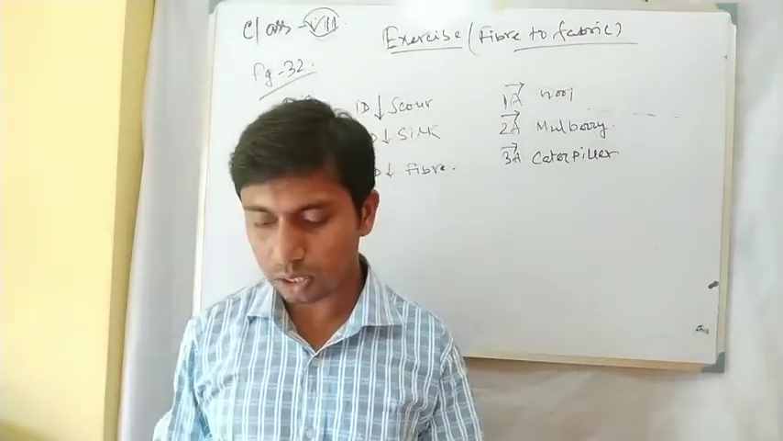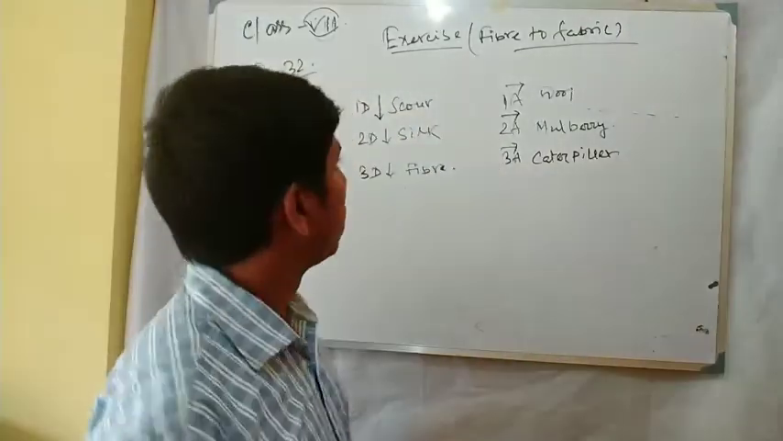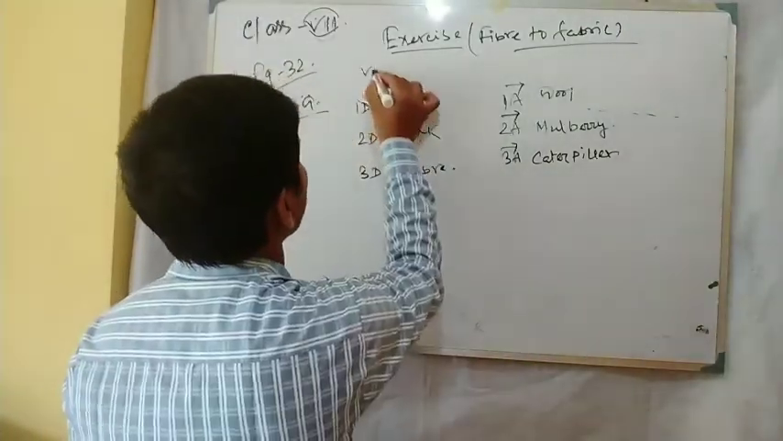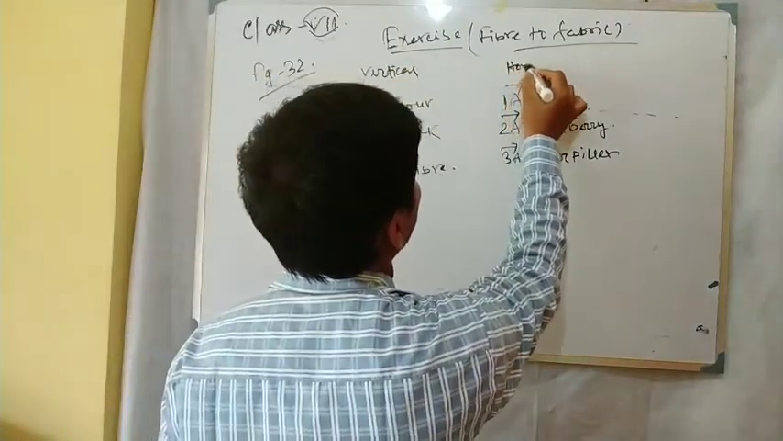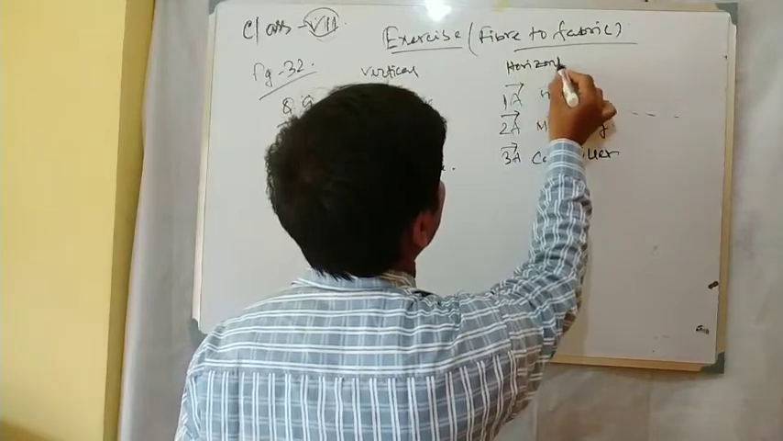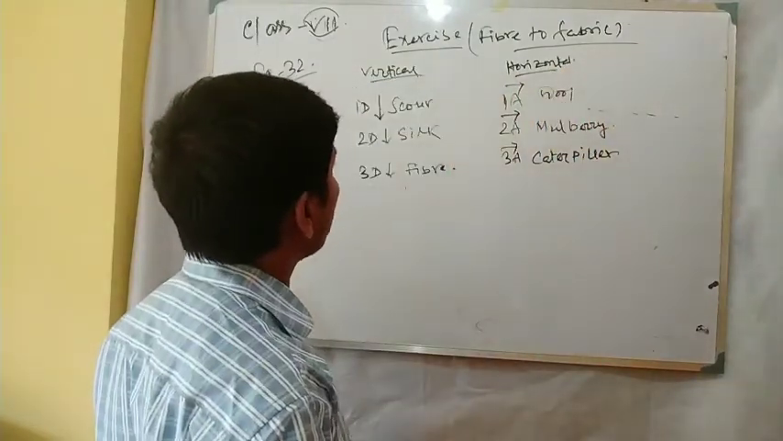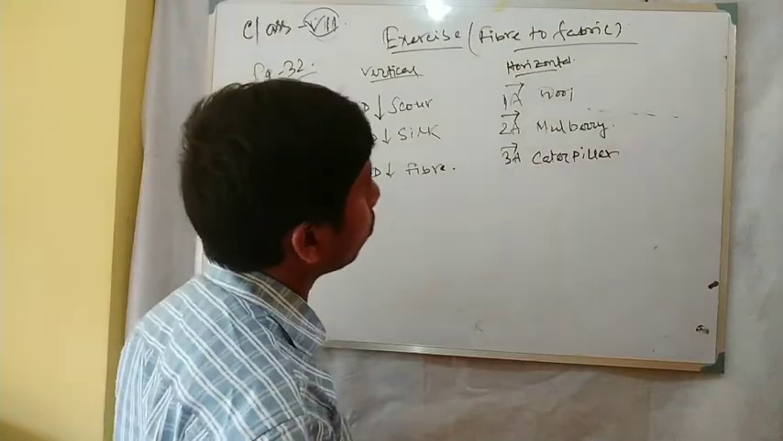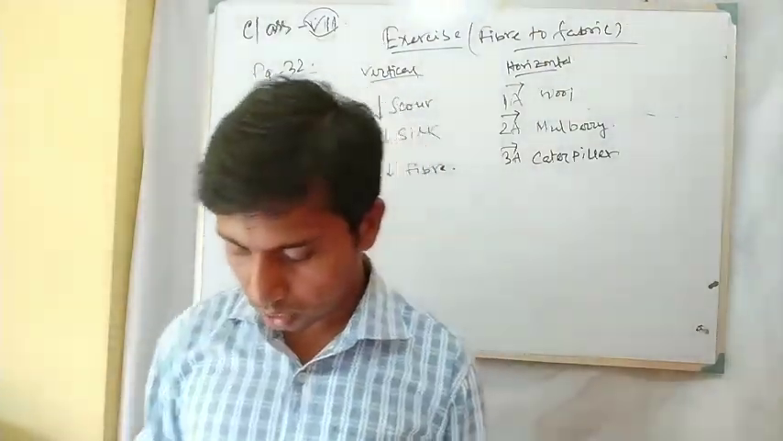Now students, write it down. So this is vertical, this is horizontal. This is vertical and this is horizontal. 1D scout, seal, fiber, wool, mulberry and caterpillar. Okay.